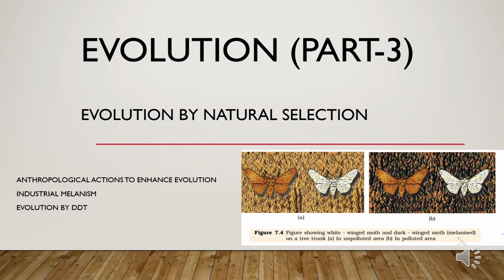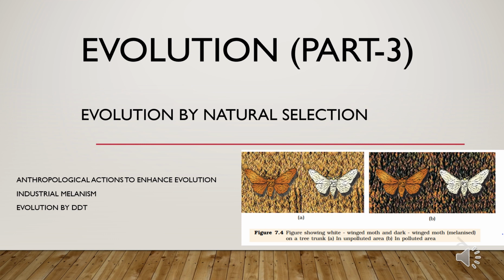Industrial melanism can be written briefly as follows. The peppered moth existed in two strains, light colored and melanic, meaning white and black. In the past, the bark of trees was covered by whitish lichens, so white moths escaped unnoticed from predatory birds.